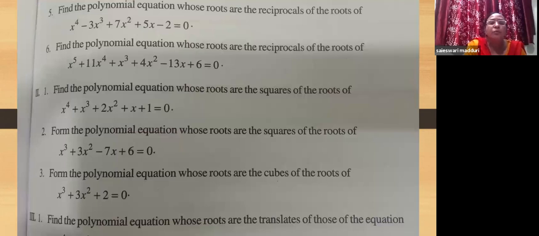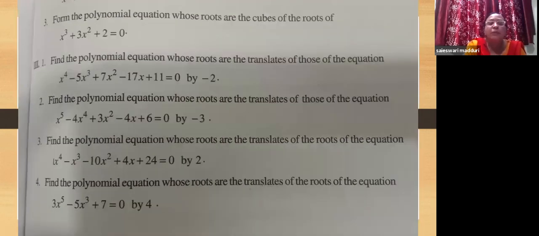Now, if you look into Roman 2, here the roots are given as squares. You can go back to the previous slides in the video and see how we have solved the squares of the roots, where we split up the even powers separately and the odd powers separately, then squared on both sides. Similarly, you can apply the same concept to find the equations whose roots are cubes of the roots of the equations. Then in Roman 3, you can see the translation of the equation by -2, -3.